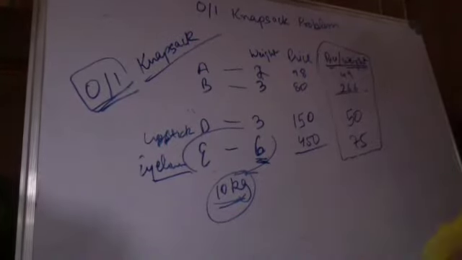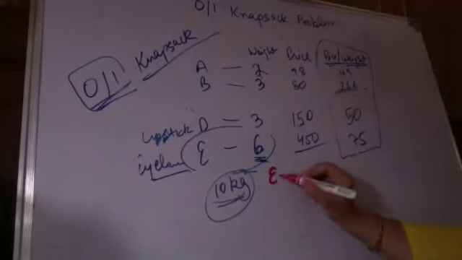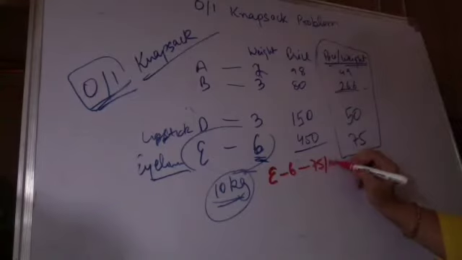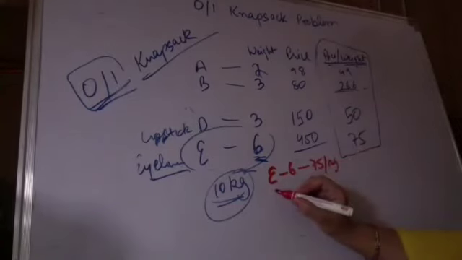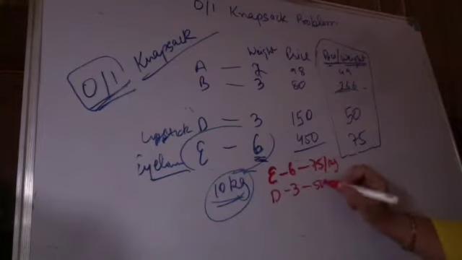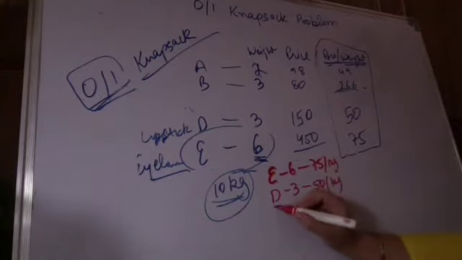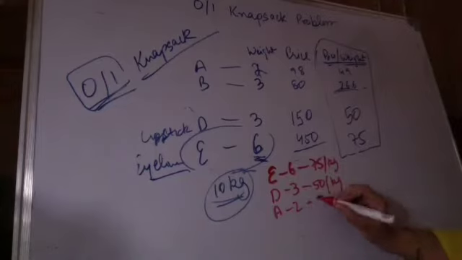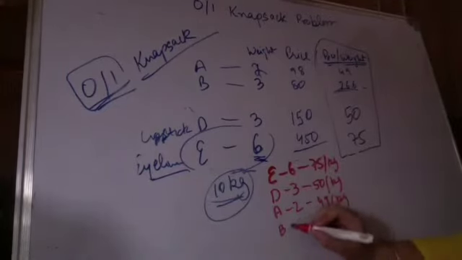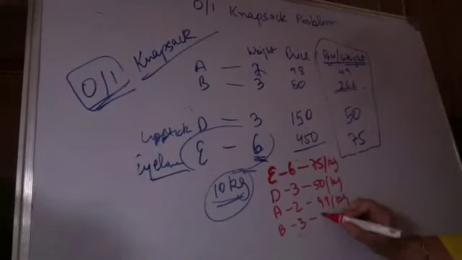I have E for 6 kgs, which is 75 per kg. Then next is D, which is 3 kgs and 50 rupees per kg. Then I have A, which is 2 kgs and 49 rupees per kg. Then I finally have B, which is 3 kgs and 26.6 rupees per kg.